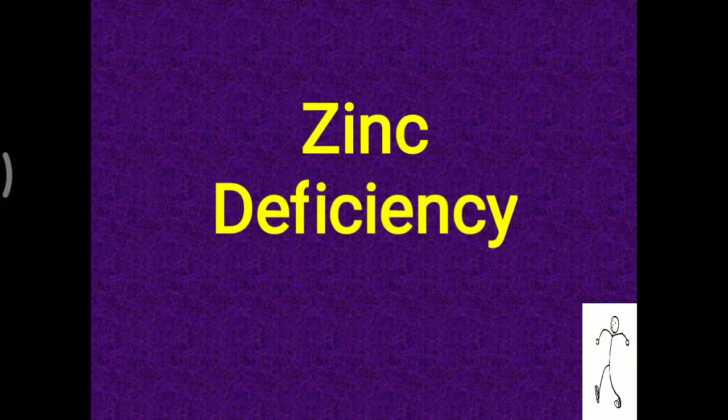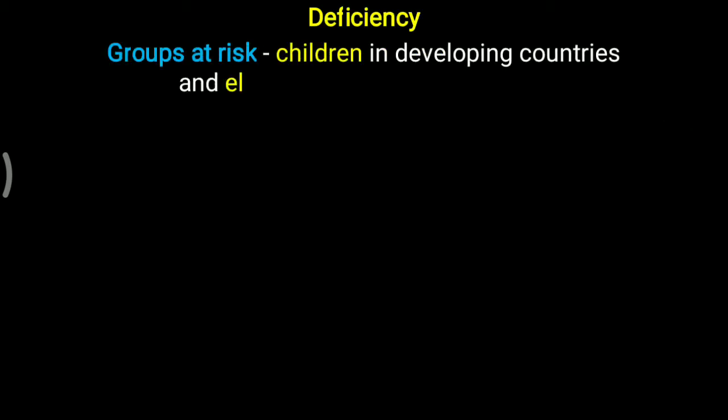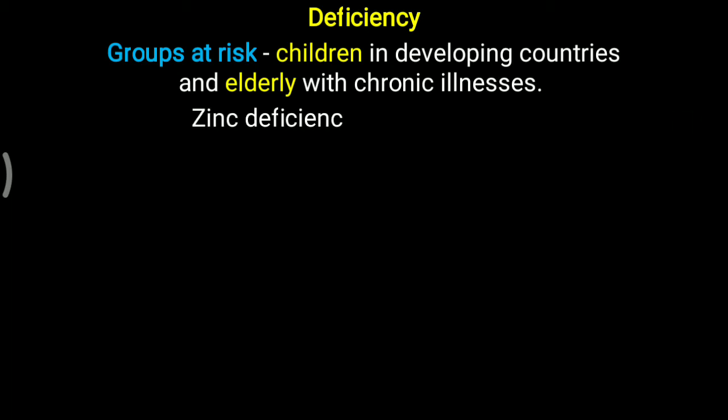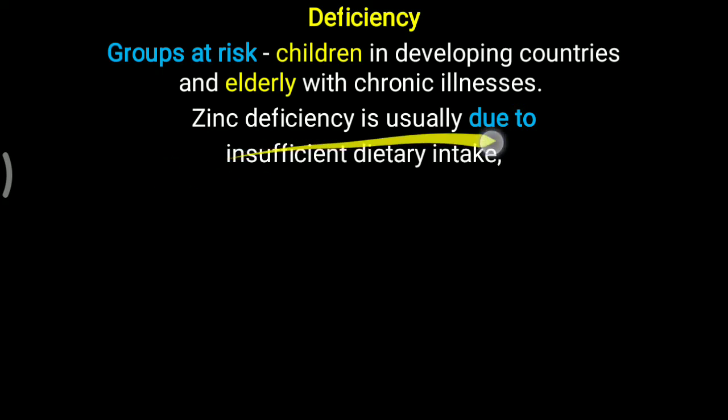Today, we are going to discuss zinc deficiency: who is at risk for it, why it occurs, and what the symptoms are, which we will look at in detail. In relation to deficiency, the groups at risk are children in developing countries and elderly people with chronic illness. Further, zinc deficiency is usually due to insufficient dietary intake, that is one reason.